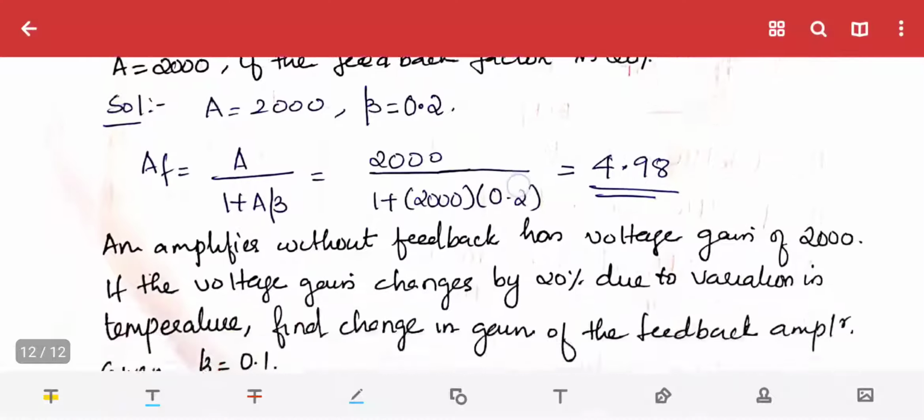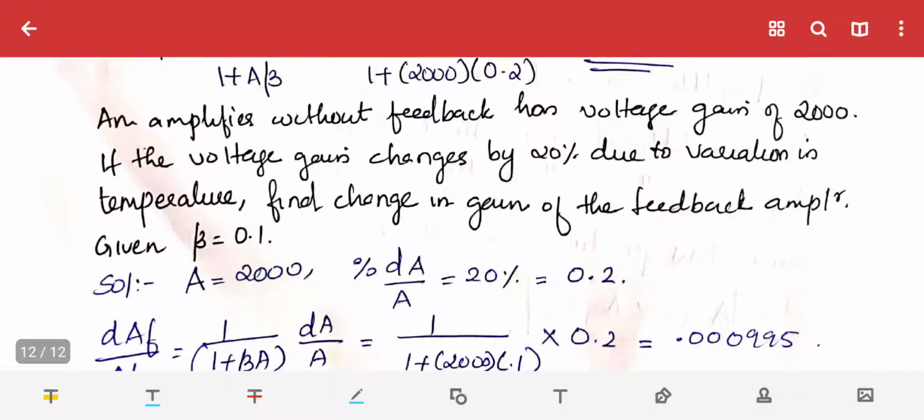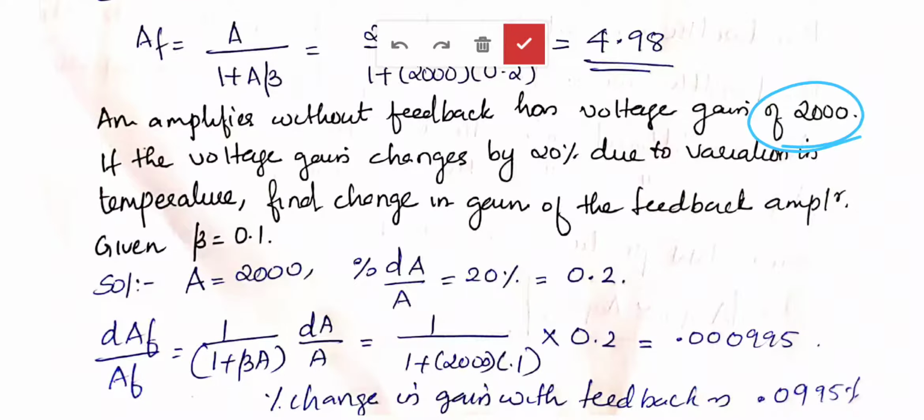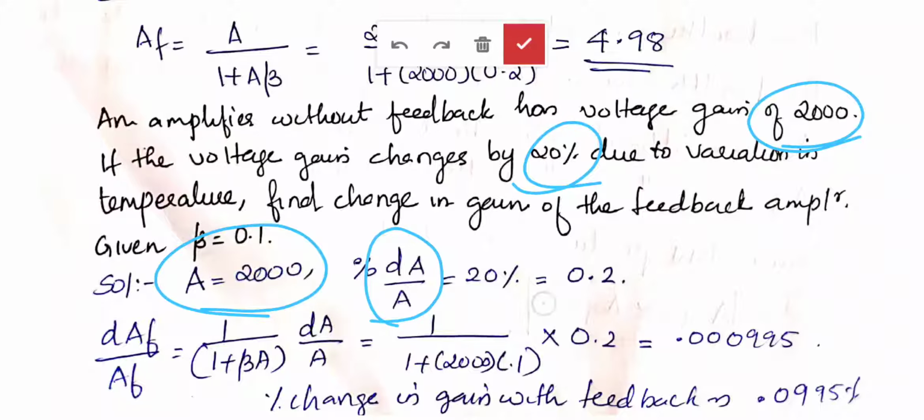The next question: an amplifier without feedback has a voltage gain of 2000. If the voltage gain changes by 20% due to variation in temperature, find the change in the gain of the feedback amplifier. Given beta is equal to 0.1. This is a problem from the section just before, where we explained desensitizing the gain. The open loop gain is 2000. The percentage change in the gain without feedback is 20%, that means 0.2. You have to determine the change in gain after introduction of feedback.